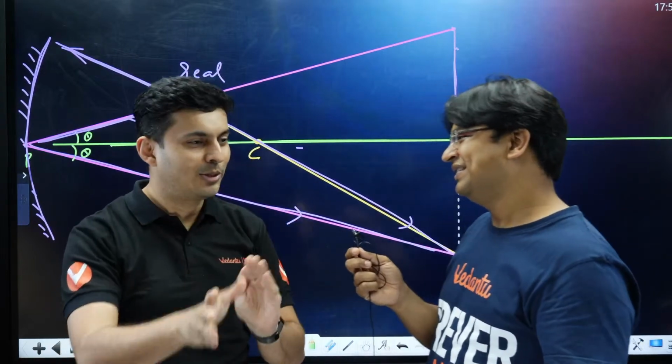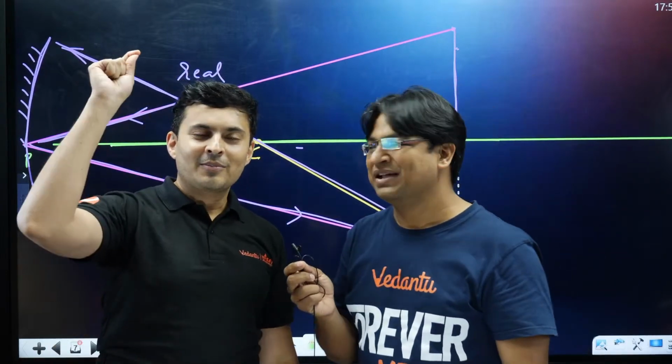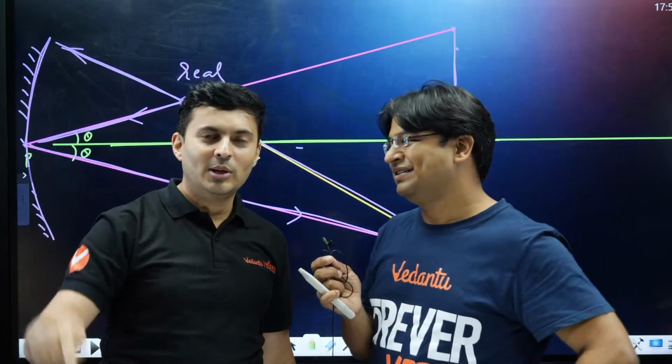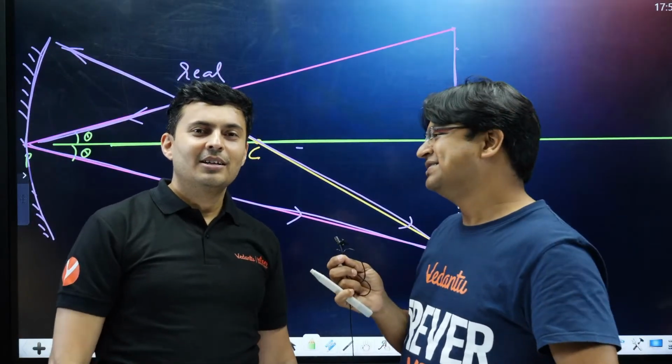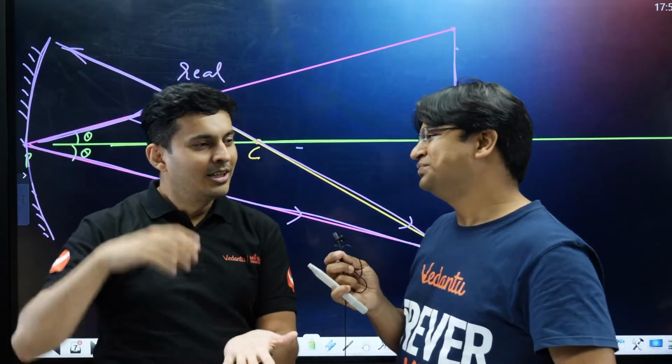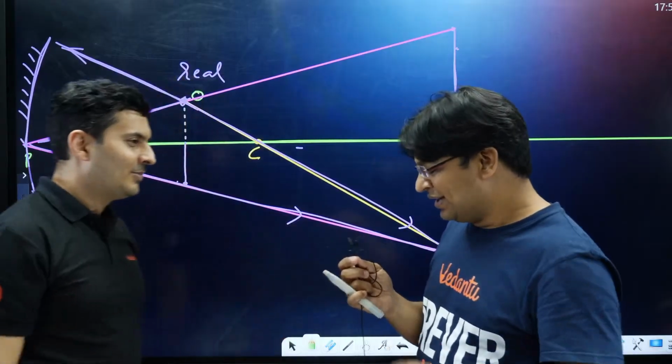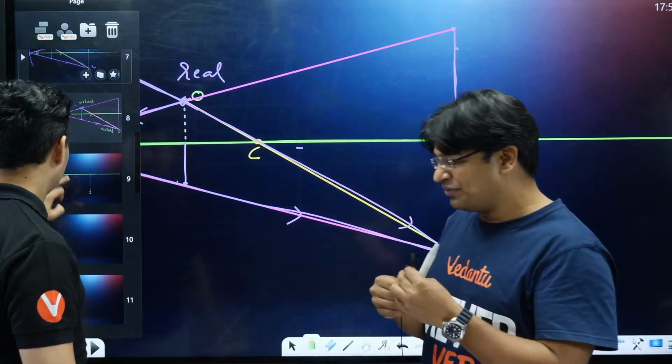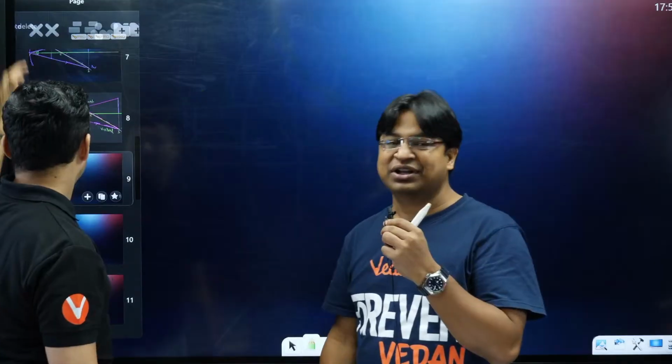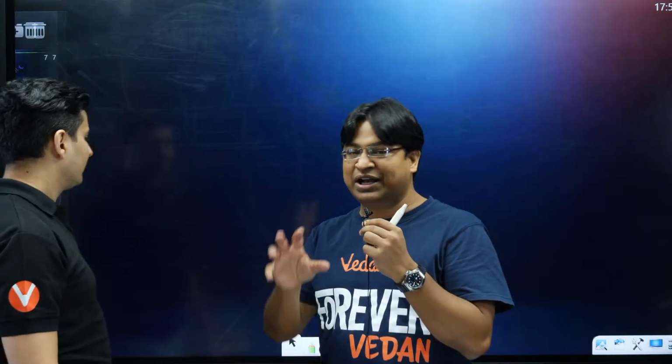But I was like, no, I have to do it because it came in the exam. So the U versus V graph is a hyperbola for concave and convex mirrors. So there are some questions on it. Maybe we can do something on that. Sir, students face a lot of difficulty in that topic. I'll tell you what kind of questions.